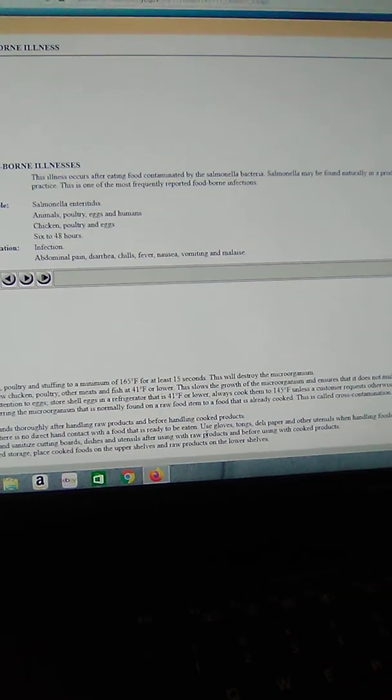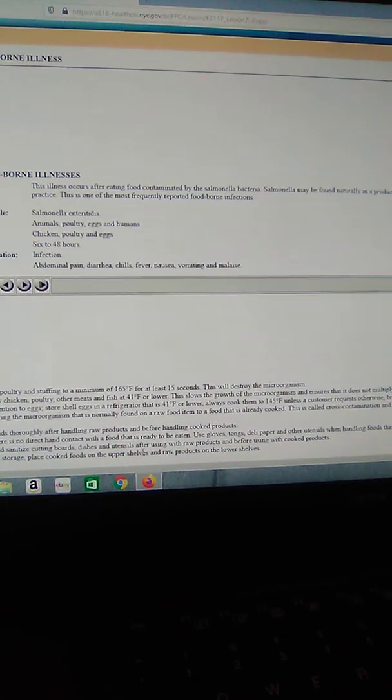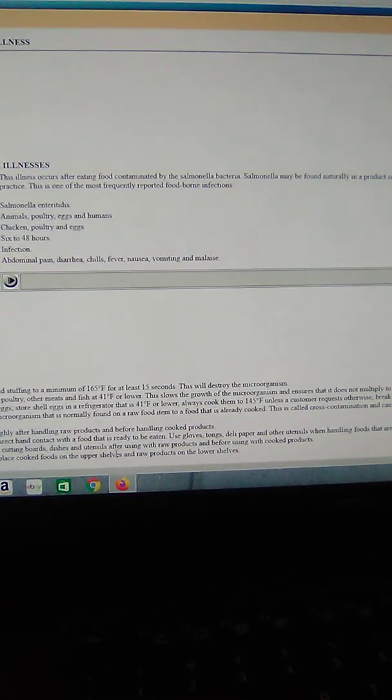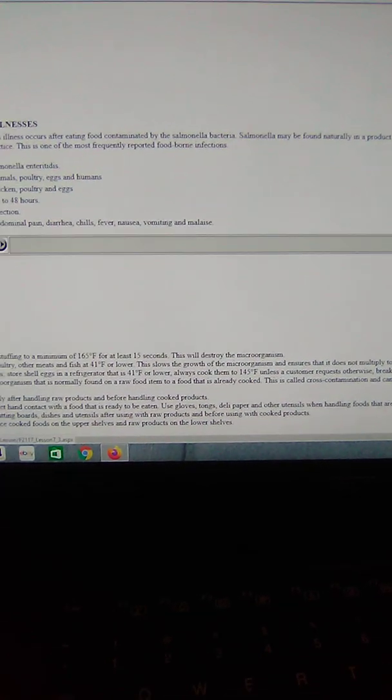Wash your hands thoroughly after handling raw products and before handling cooked products. Ensure that there is no direct hand contact with a food that is ready to be eaten. Use gloves, tongs, deli paper, and other utensils when handling food that is ready to be eaten. Wash, rinse, and sanitize cutting boards, dishes, and utensils after using with raw products and before using with cooked products. In refrigerated storage, place cooked foods on the upper shelves and raw products on the lower shelves. All right, so cooked on top, raw on the bottom when refrigerating.